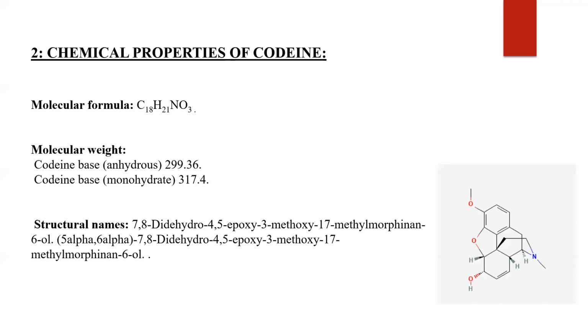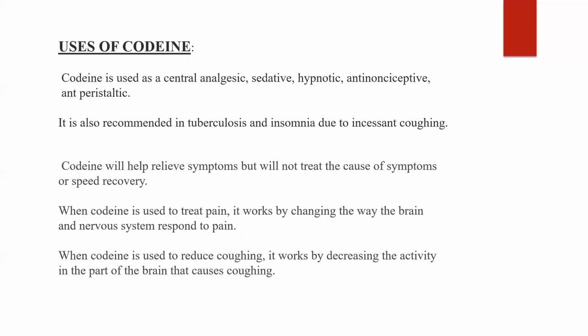Now we will look at the chemical properties of codeine. The molecular formula of codeine is C18H21NO3. The molecular weight of codeine is, for codeine base anhydrous, 299.36, and for codeine base monohydrate, 317.4. The structural name of codeine is given over here and the structure of codeine is given at the corner.